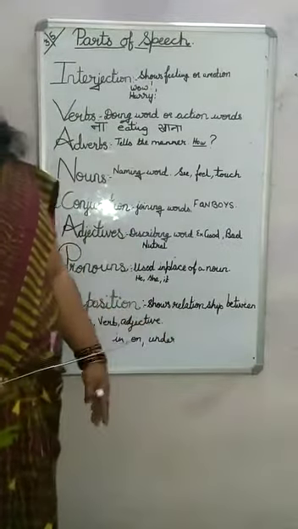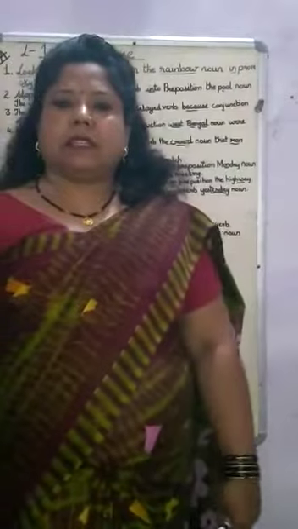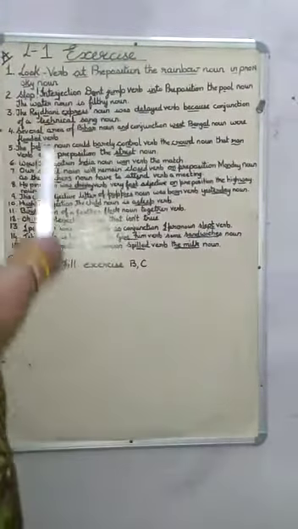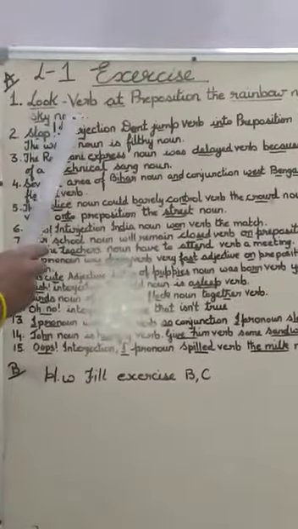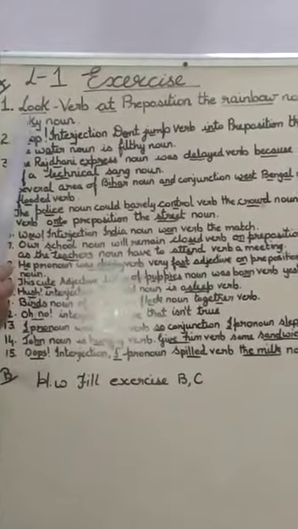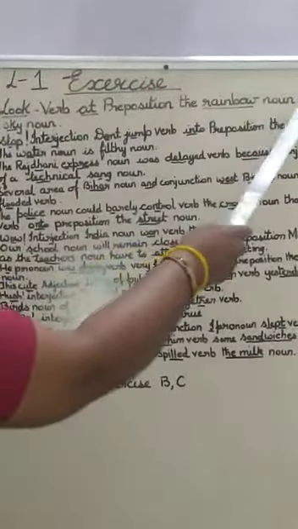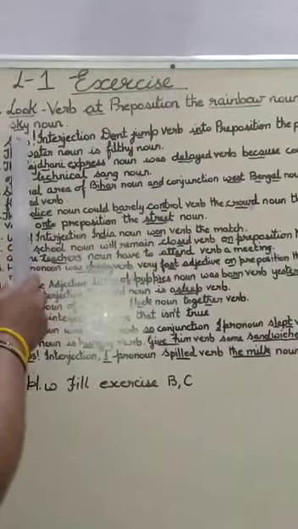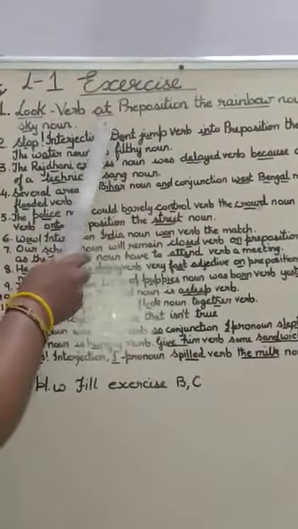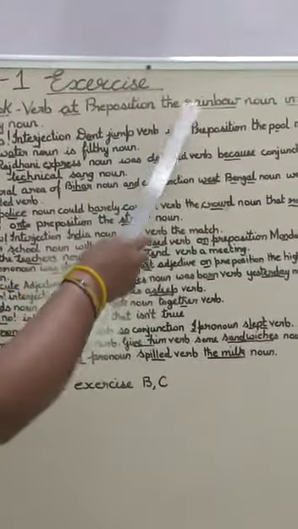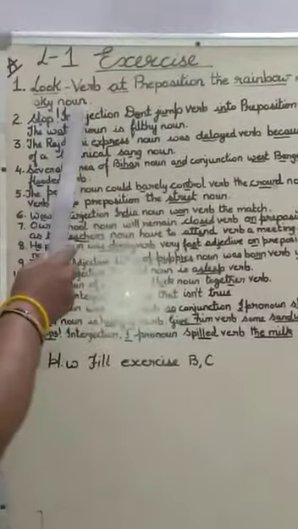Now let us do some exercises in the notebook. Now we'll do exercise number A. That is, underline the parts of speech in the sentence. Look at the rainbow in the sky. So look is a verb, at preposition, the rainbow noun, in pronoun, sky again noun.